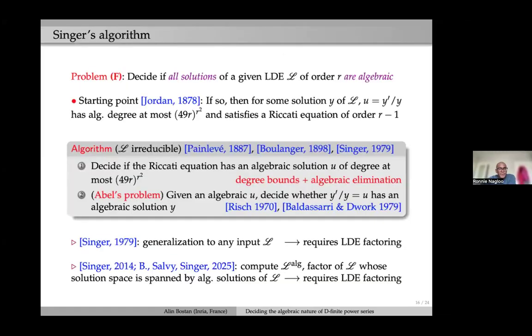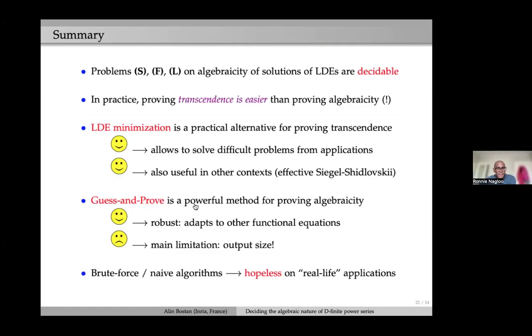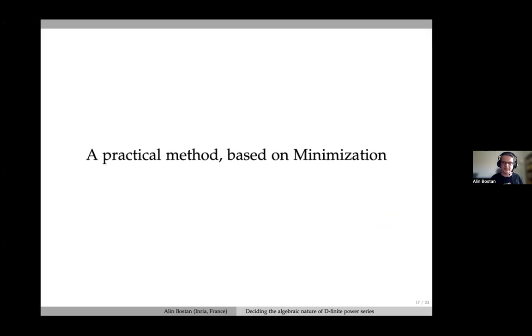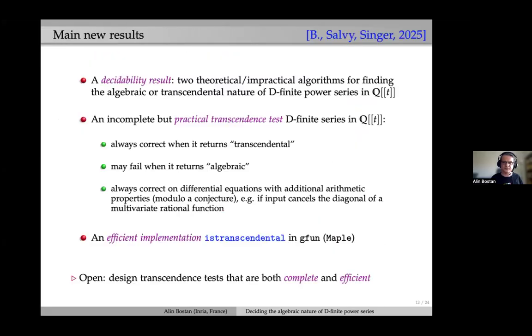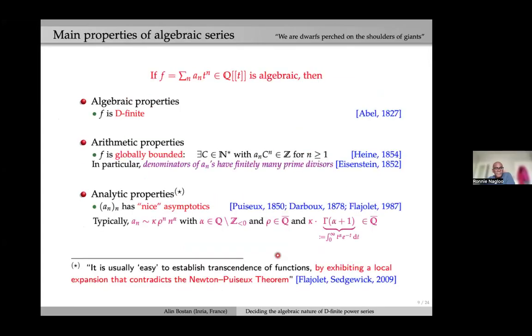Right, so we have another question in the chat about incompatible asymptotics. Yes, let me go back then. Incompatible with what? Exactly. So that was a bit too quick. Here, what I said is that algebraic power series have several types of properties: algebraic, arithmetic, analytic. Let's focus on these analytic properties.